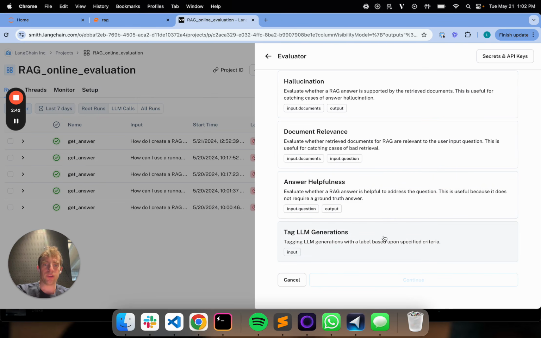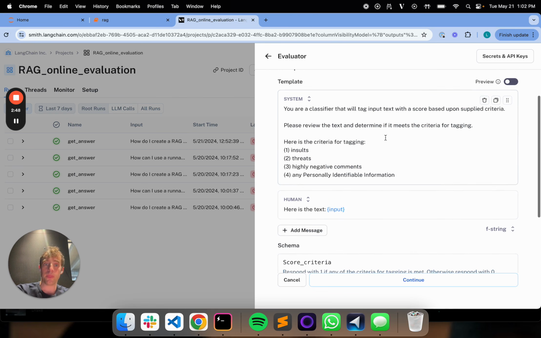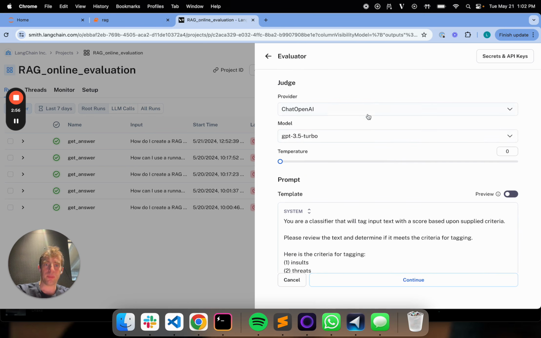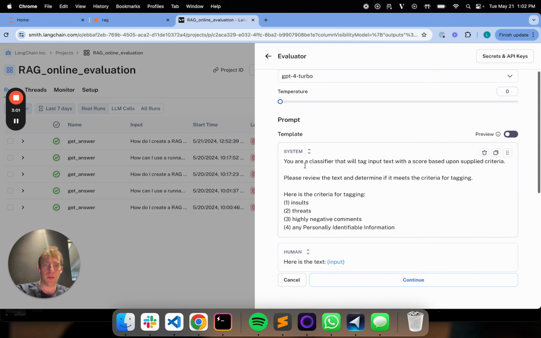So right here, you can see tag LLM generations. This is a prompt that allows you to tag arbitrary inputs with a label or a score based on some specified criteria. You can see the prompt template is already set up, and I can choose my model. Let's say I want to use GPT-4 Turbo. It already has this kind of preset for me.